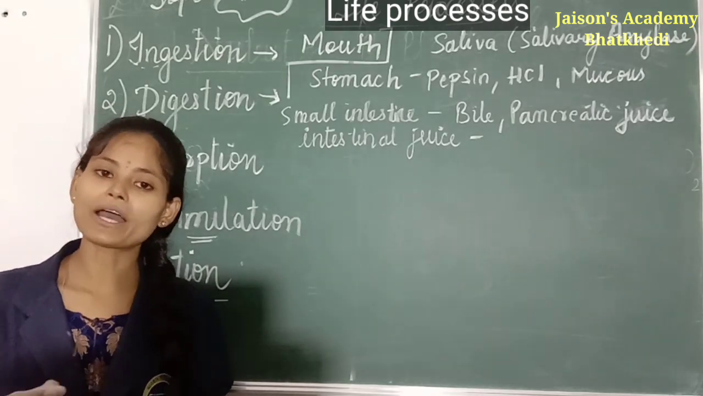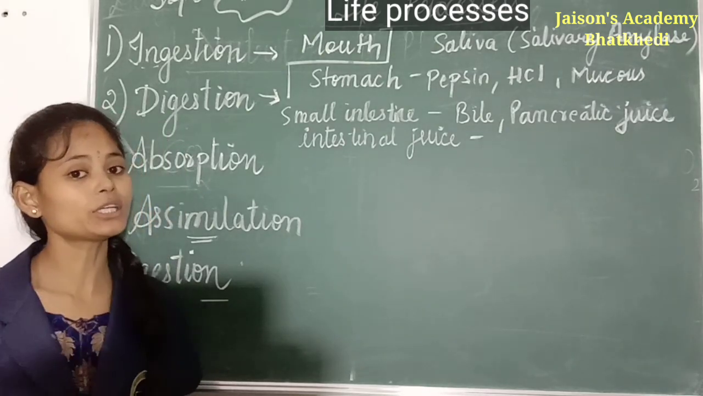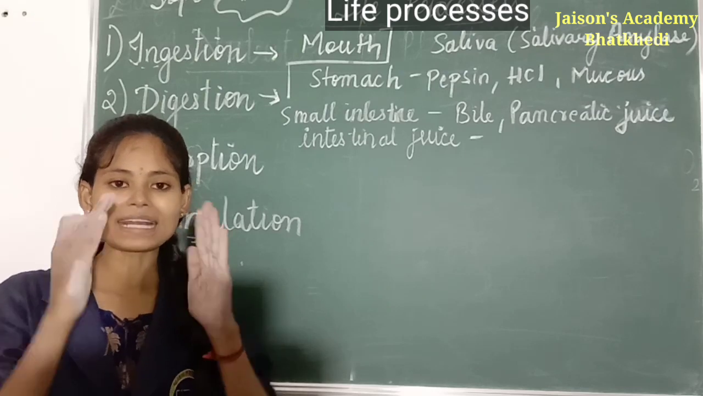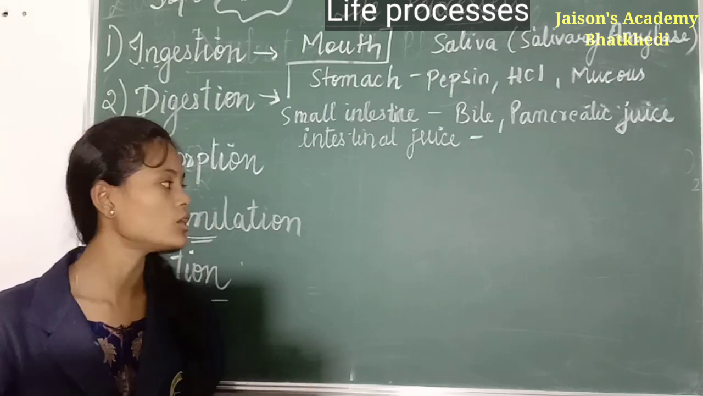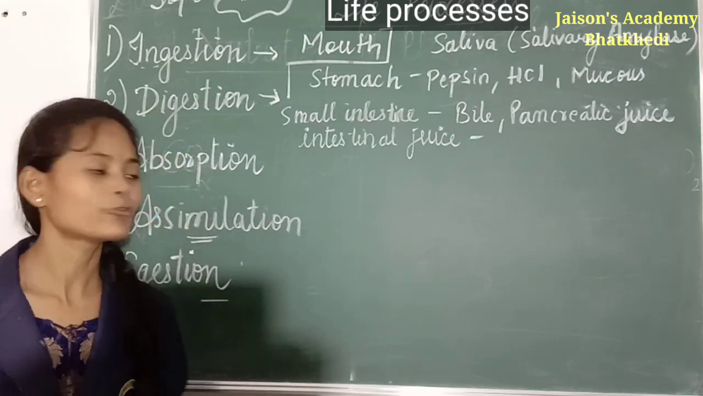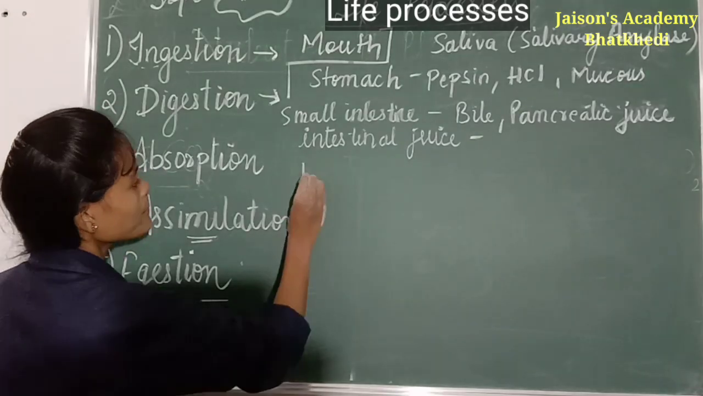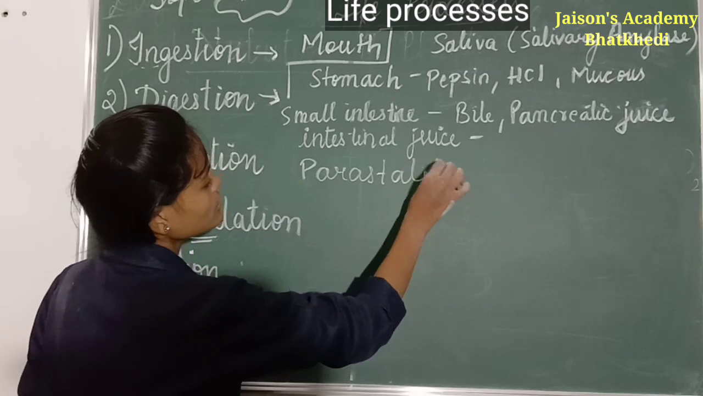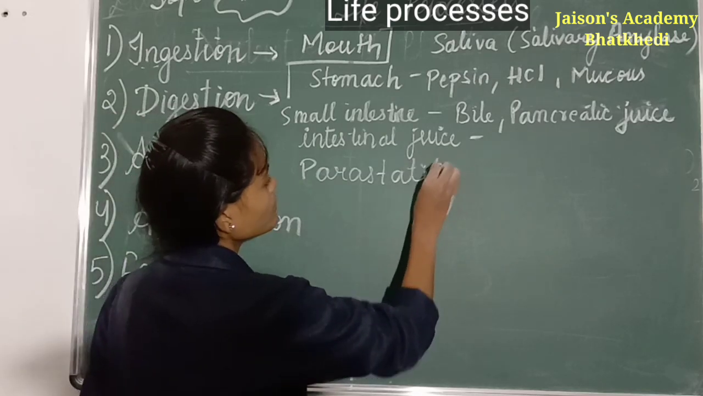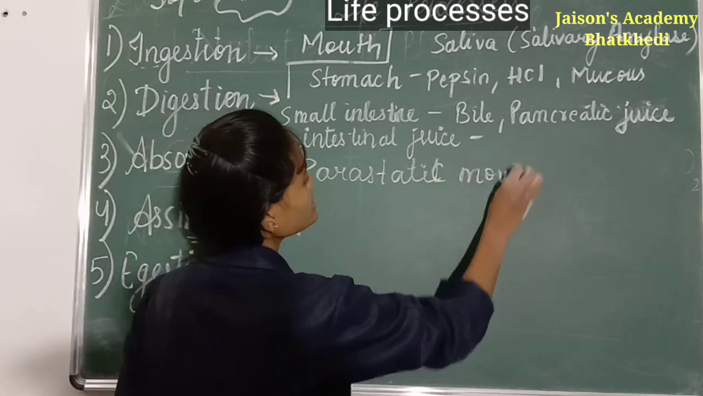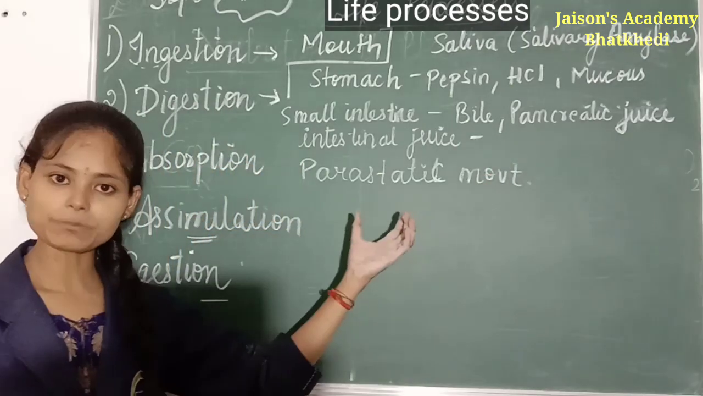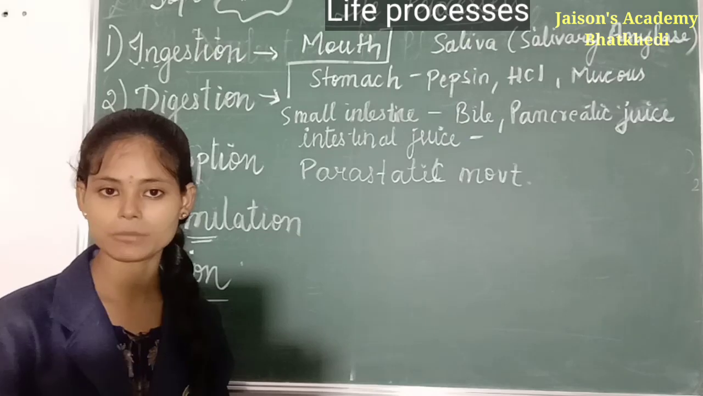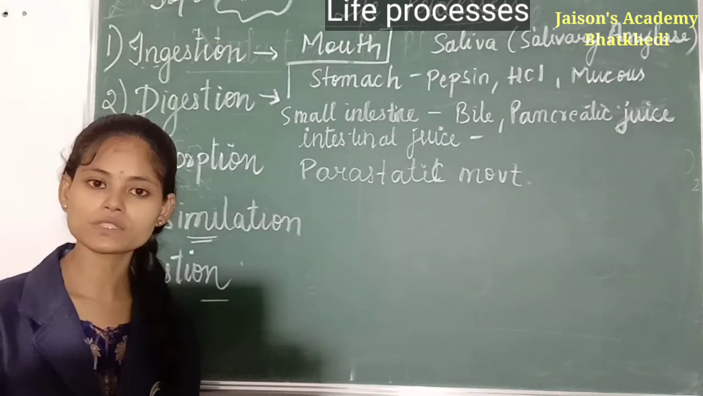As soon as the partially digested food enters the esophagus, the walls of the esophagus show irregular movement. What is this called? It is called peristaltic movement. With the help of this peristaltic movement, the partially digested food enters our stomach.